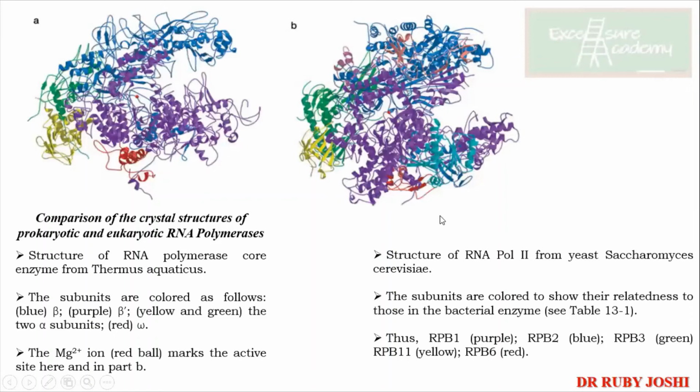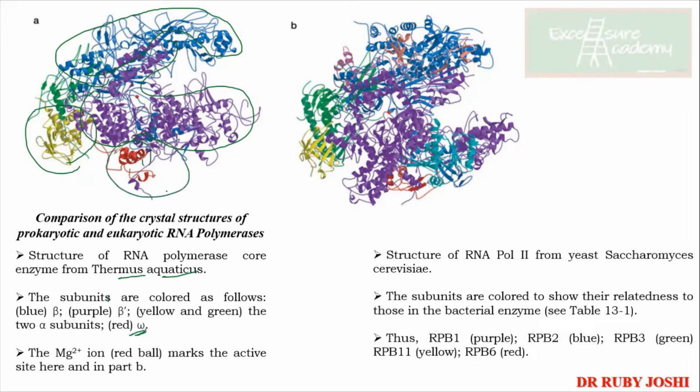Okay. Now look at the structure. Which one do you think is more complicated? This is a comparison of the crystal structures between a prokaryotic and a eukaryotic RNA polymerase. Okay, so A is your prokaryotic and B is your eukaryotic, from Saccharomyces cerevisiae. Now, this is from Thermus aquaticus. As you will see, you have got the blue portion. This is your beta. Then the purple portion is your beta dash. Yellow and green are the two subunits of alpha. And then the red one, ये जो छोटा सा है वो आपका ओमेगा हो गया है.